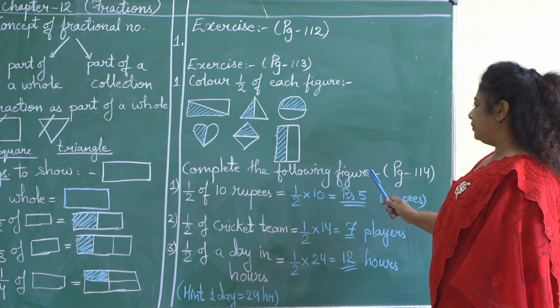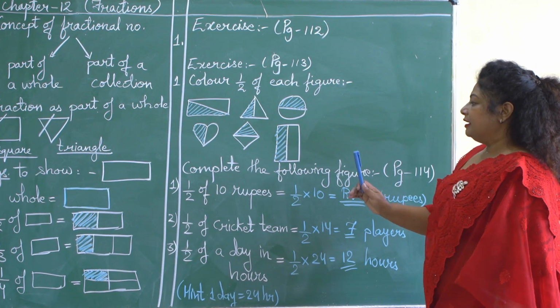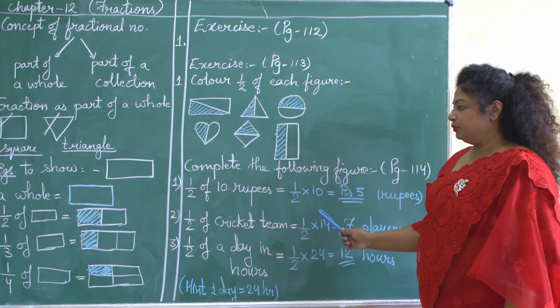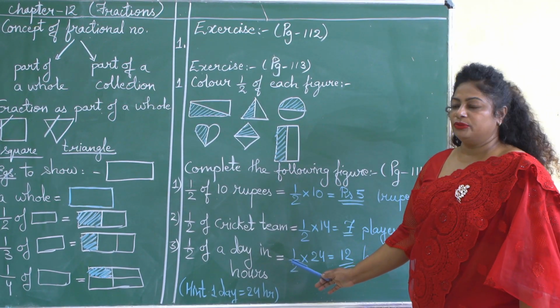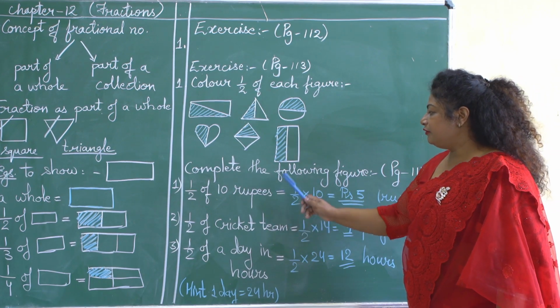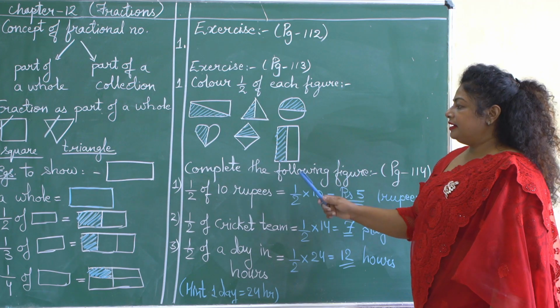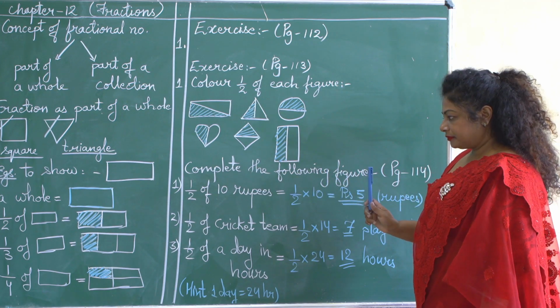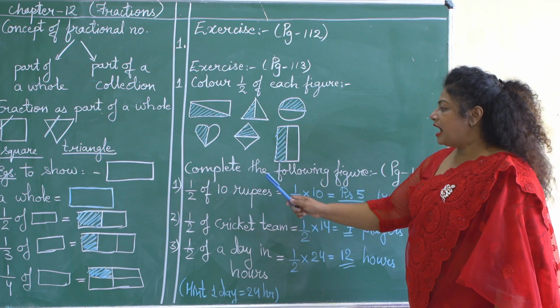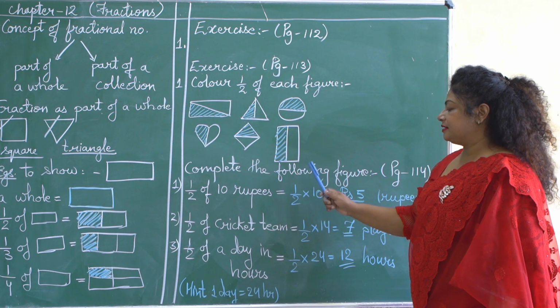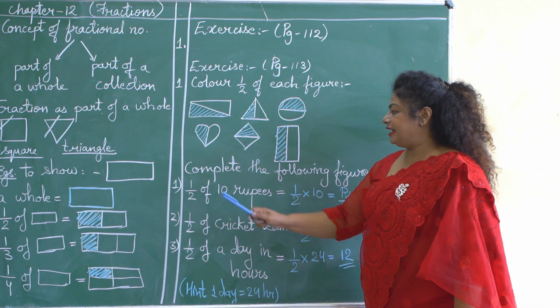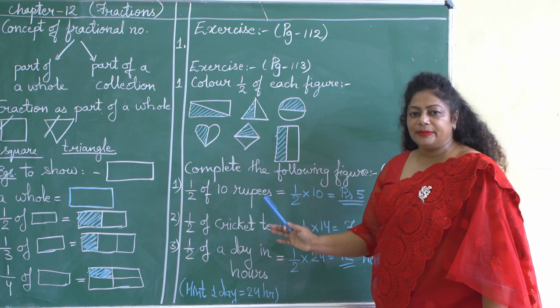Complete the following figure. Some questions and some information are given to you, and according to this information you have to solve the problem. Now, let us see the first question. First question is half of 10 rupees. The word of says that the sign of multiplication is there.